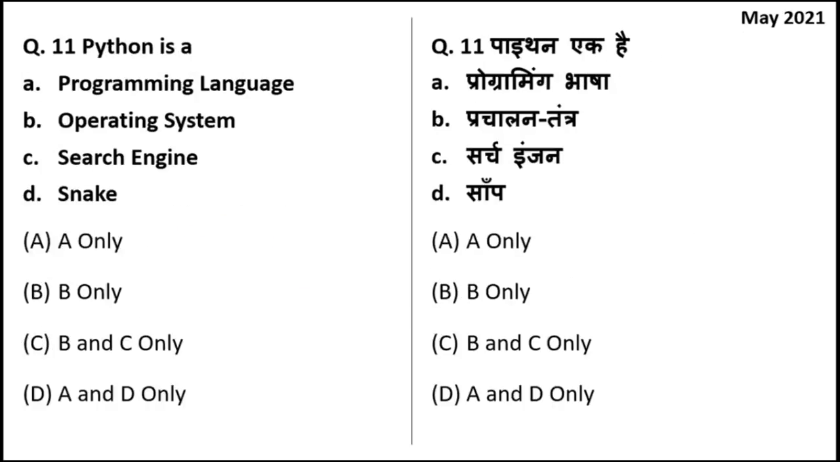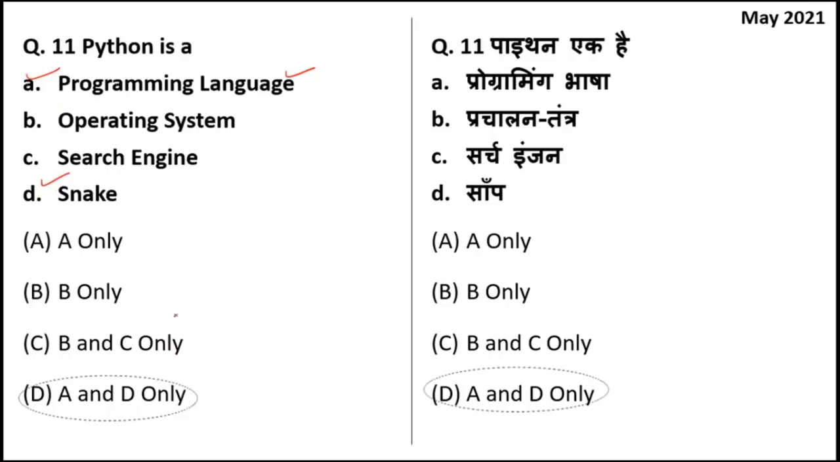Python is a programming language, operating system, search engine, or snake. You might have heard about programming languages. These languages are used to write computer code. Python is a kind of programming language. Also, Python is a kind of snake. It is a very poisonous snake. So A and D are the right answers to this question.